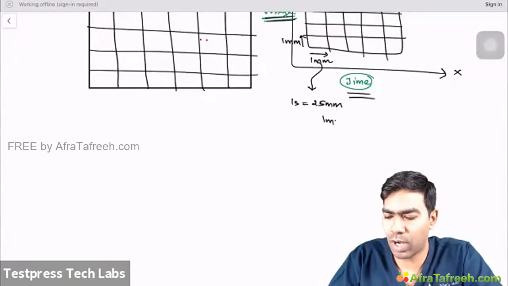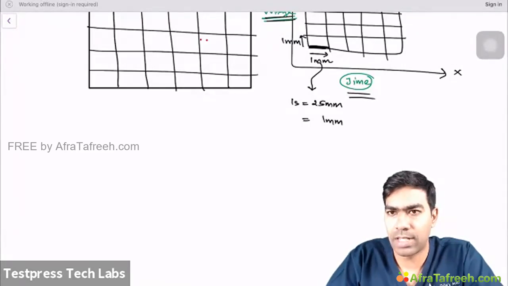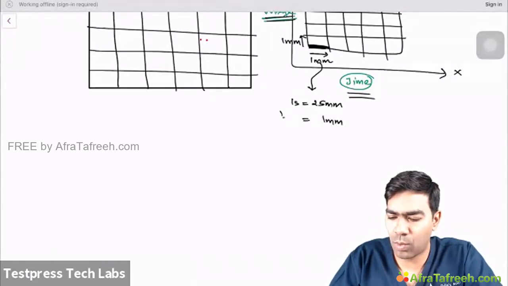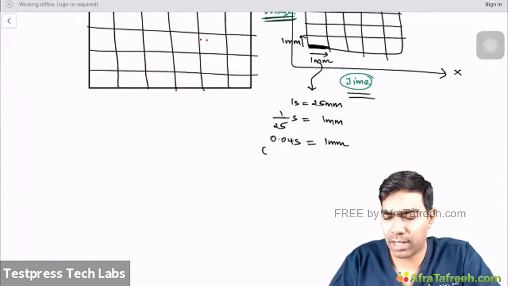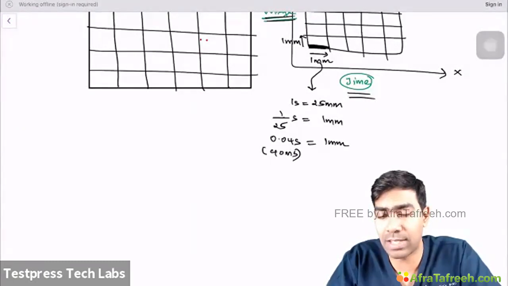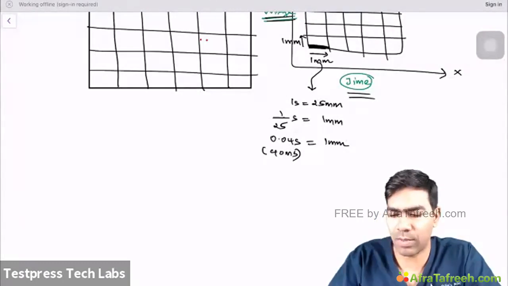I need to know how much time traverses in 1 millimeter, which means in one small box. That's what I wanted to know. So 1 millimeter is equal to 1/25th of a second, which means 1 millimeter is equal to 0.04 seconds. Alternatively, if you're good at math, I can write 40 milliseconds. If you want milliseconds, you just multiply by 1000, so I get 40 milliseconds. That's the time that elapses with 1 millimeter of travel of the ECG paper on the x-axis. That's very important to understand.